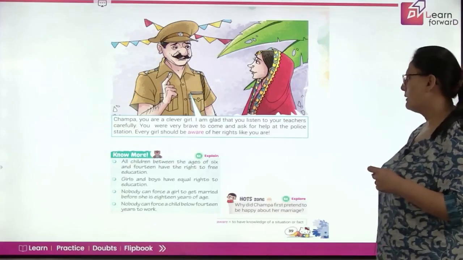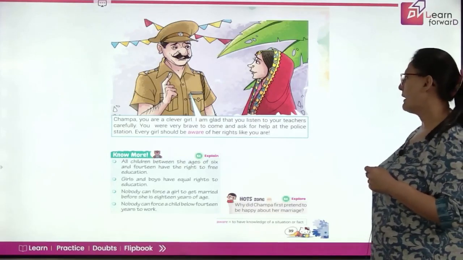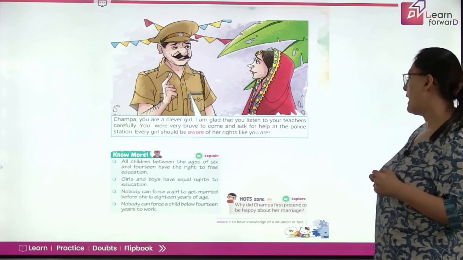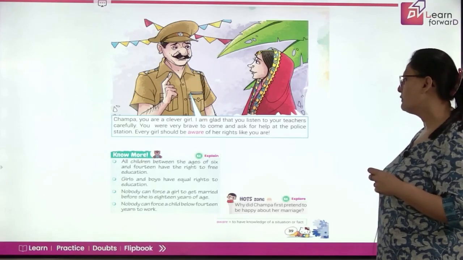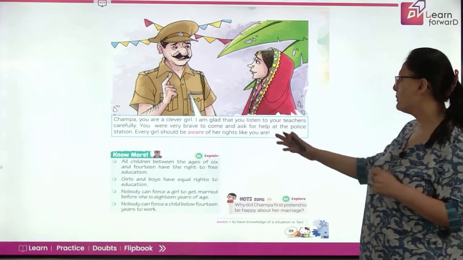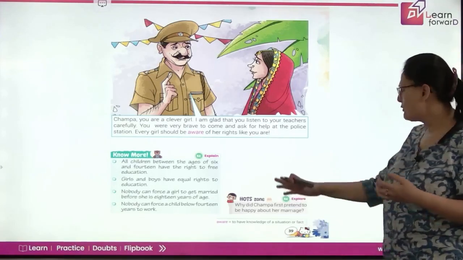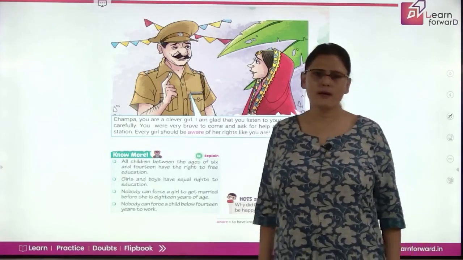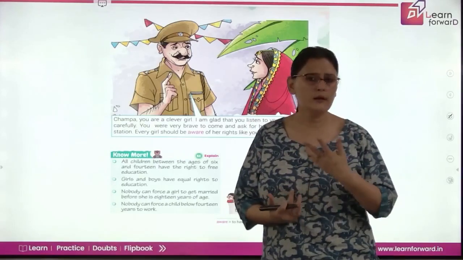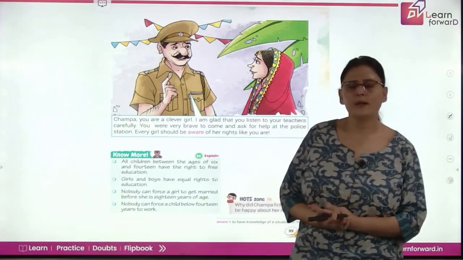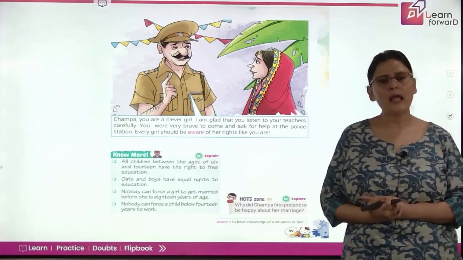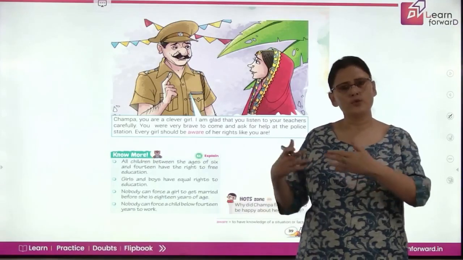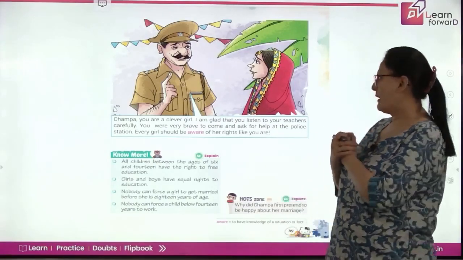Champa, you are a clever girl. I'm glad that you listen to your teachers carefully. You were very brave to come and ask for help at the police station. Every girl should be aware of her rights, should know and have the complete knowledge. So the policeman was really happy, and he appreciated Champa for her cleverness, for being so alert and knowing her rights. He said that I am so happy that you have listened to your teachers carefully, and it is because of them only that you were able to know your rights, and you were able to use them wisely and cleverly. So that was a beautiful story.